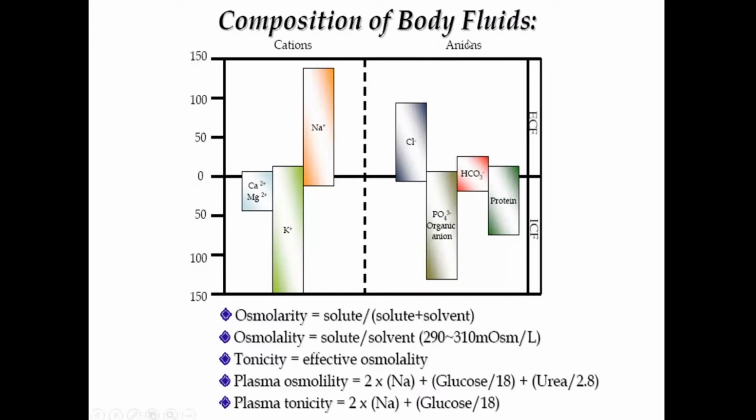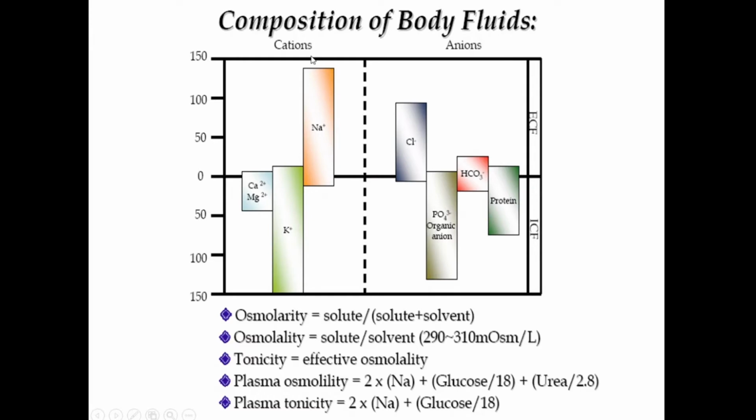So that was about the body fluids. Now let's talk about the ions that we are interested in. The major ions we divide into cations, the ones with the positive charge, and the anions, ones with the negative charge. There is a delicate balance between the cations and anions, which is important for maintaining normal homeostasis.